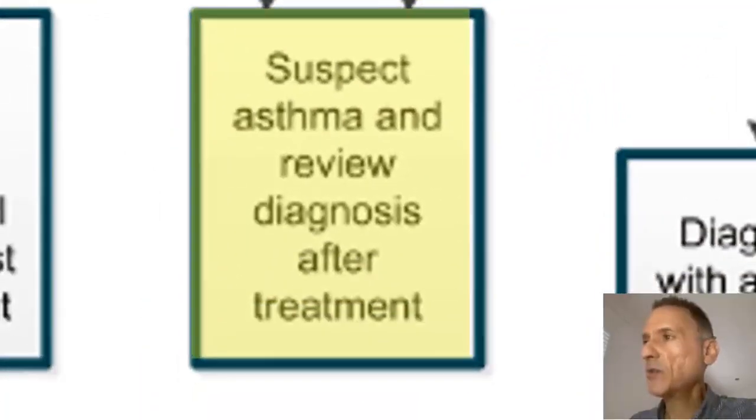We will not be able to formally diagnose asthma, but we will suspect it, and we will review the diagnosis after treatment. This is because, although a high fractional exhaled nitric oxide level is highly suspicious, we will not have a second confirmatory test, given that both spirometry and peak flow variability are normal.